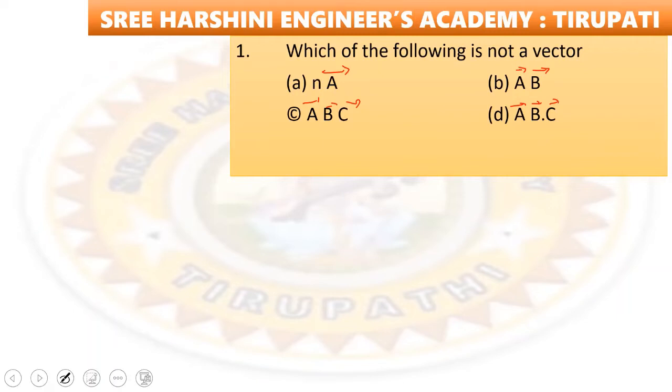Here see that n into a bar is a vector. It is also a vector. So it is also a vector. This is a scalar. So the option number D is the right answer.